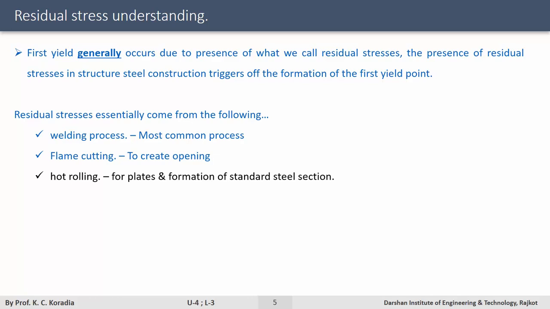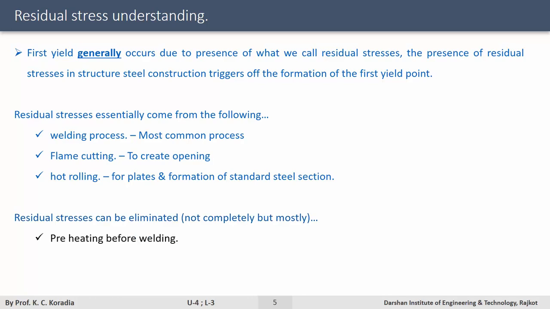Now, interestingly, can we eliminate this? I do not want residual stresses at all because they are giving me a proxy value of yield which I do not want to have in my material. I am talking about the material, not the structure. Residual stresses can be eliminated, not completely, but mostly, first by preheating before welding.